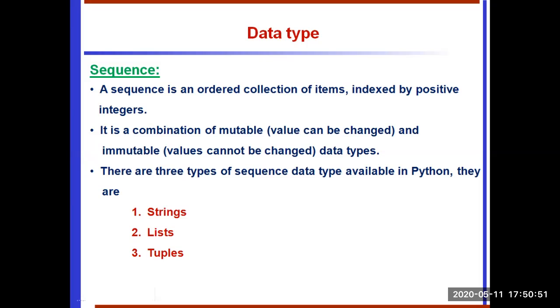So what does sequence mean? We can store a sequence of numbers. So 5, 6, 7, 8, 9, 10. That's a sequence of numbers. Maybe a sequence of characters. Suppose "hi", that's also a sequence of characters. Any digit or any character stored in order or sequence is called a sequence data type. For example, in a string, we can store characters in sequence. The name is a sequence of characters stored in a string.